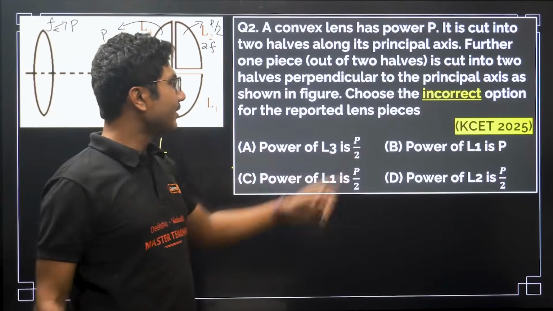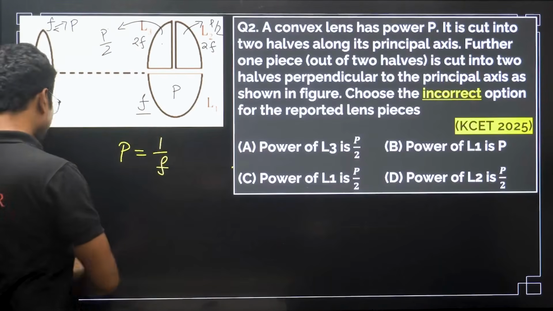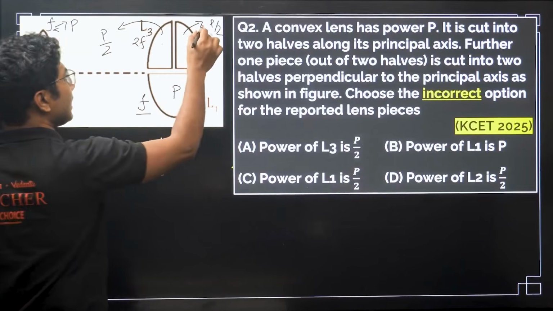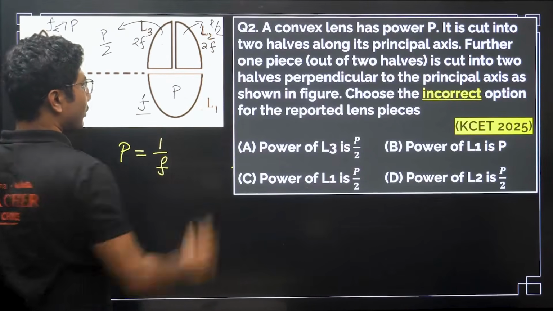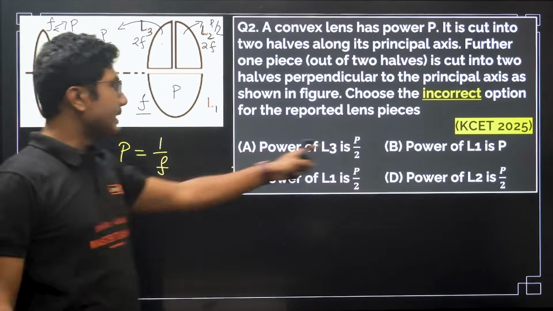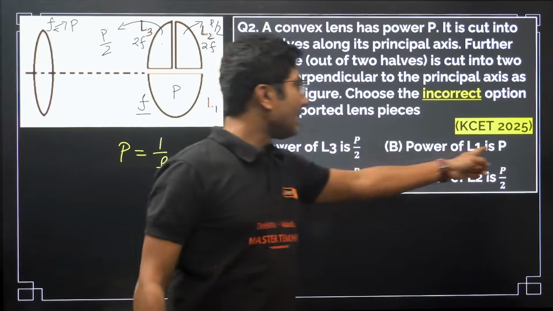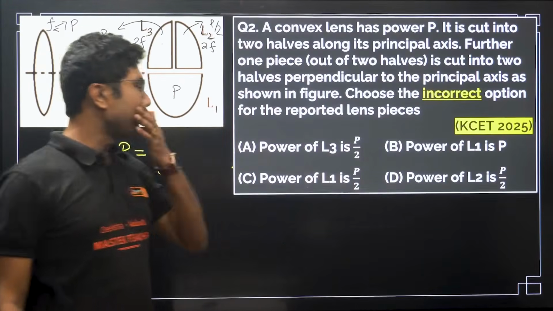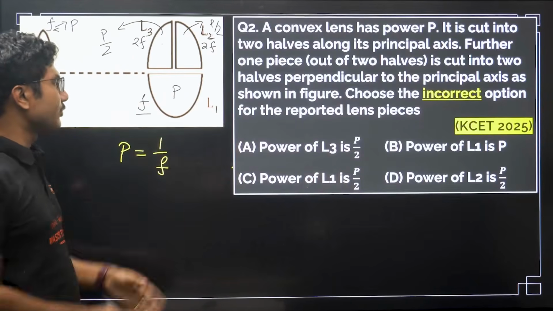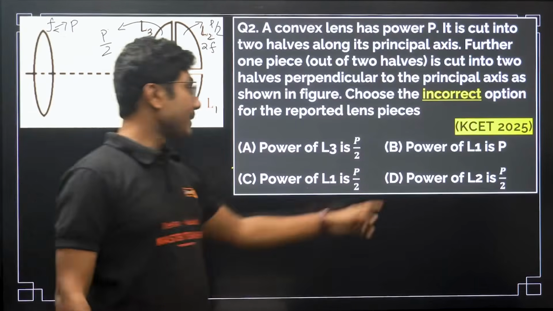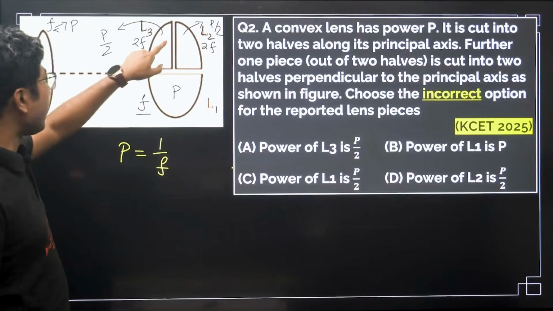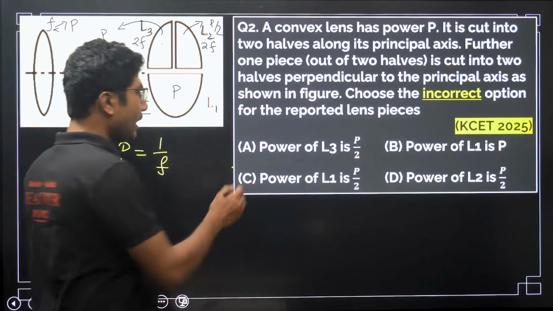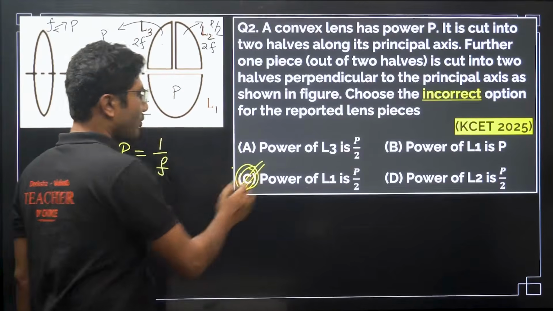Power of lens L3 is P by 2. So which one is L3? If you see the picture carefully, you will see that this lens is L3, this is L2 and this is L1. So power of L3 is P by 2, it is a correct statement. Power of L1 is P, this is also correct. Power of L1 is P by 2, this is an incorrect statement. Let's see the last statement. Power of L2 is P by 2, also correct. So the only incorrect statement here is power of L1 is P by 2, so option C is correct in this case.